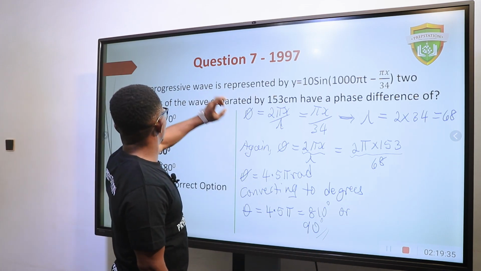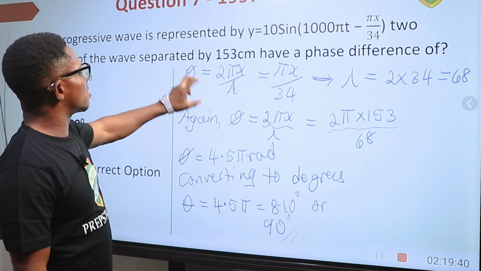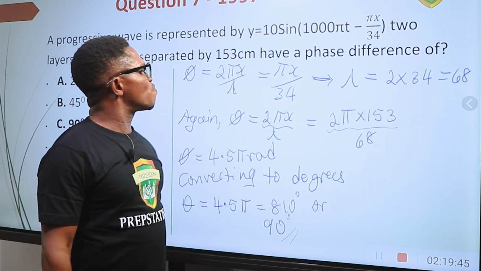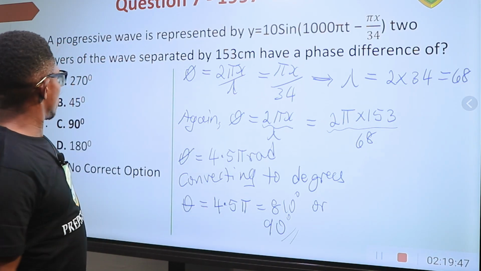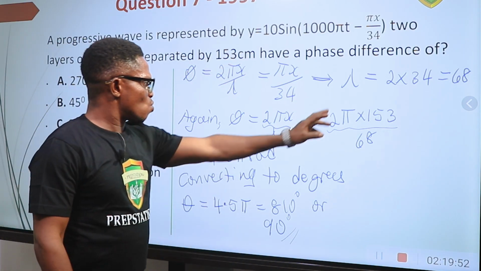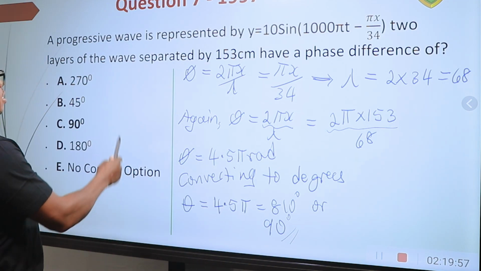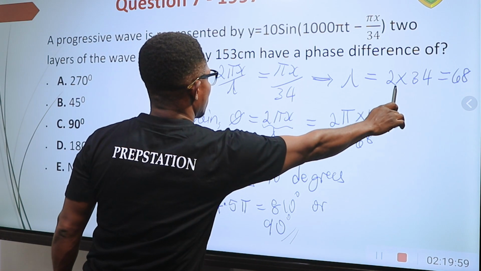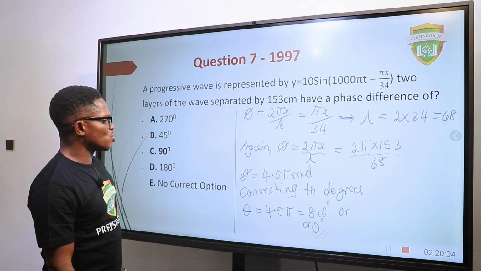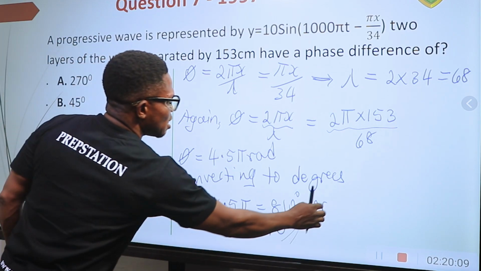Making theta the subject of the formula, you go through 2 pi times 153, where 153 is the separation x, and lambda is 68 from the calculation here. When you substitute all of that, you are going to get your answer as 90 degrees.